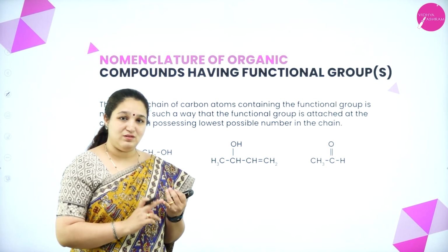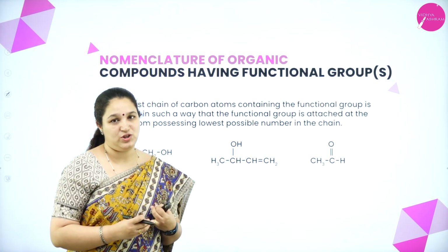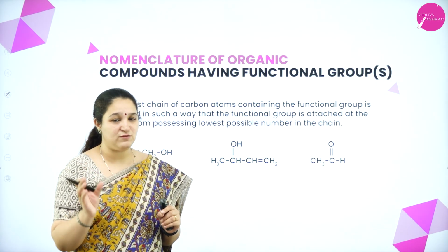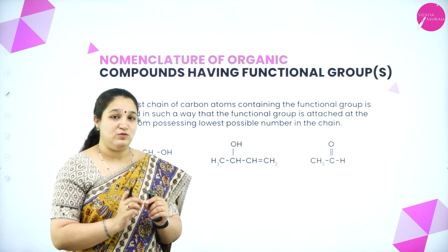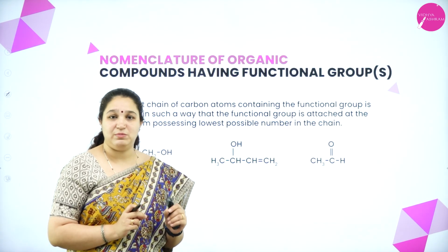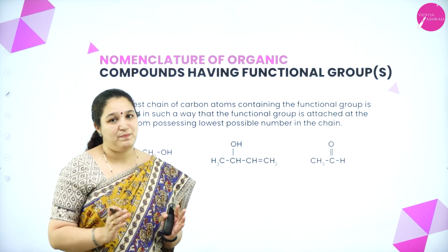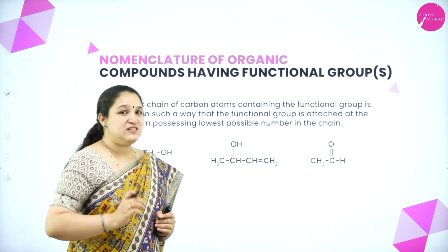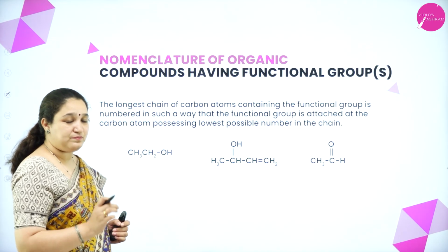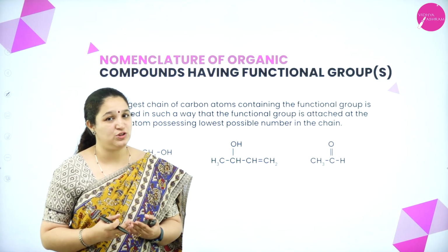The rules for numbering as well as to pick the longest parent carbon chain remain the same, but while numbering you have to take care that if there is a functional group, the carbon atom to which the functional group is attached should get the lowest number, and if there are double bonds and triple bonds between the carbon atoms, that should be included in the longest parent chain. Okay, so I'll just take an example and explain how we are going to number and what is the exact suffix which you need to add for which type of functional group.